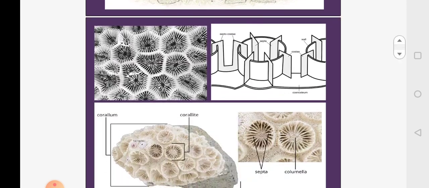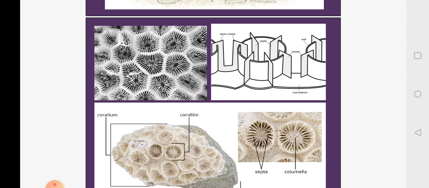Now here in this diagram you can look at the structure of the coral. If a single polyp makes a skeleton, you call it a corallite. If you observe this picture, you can see that each corallite is cup-like. From this cup-like structure, there are structures arising from the periphery towards the center.